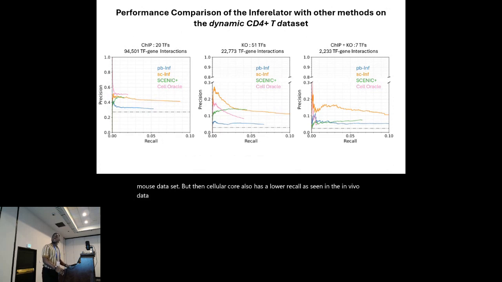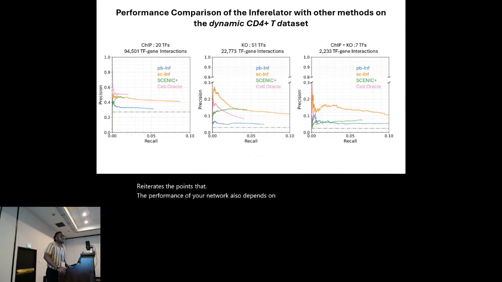This also reiterates the point that the performance of your network also depends on the gold standard datasets used, because there are many methods, benchmark methods like BEELINE, that make use of ChIP-seq, and they showed that they have high performance, but this is showing that it's dependent on what gold standard you make use of.